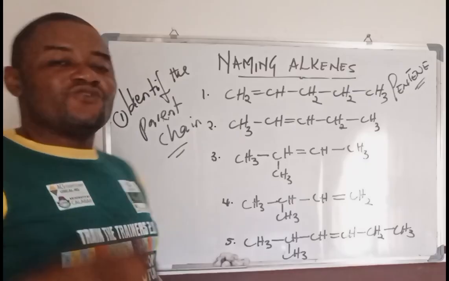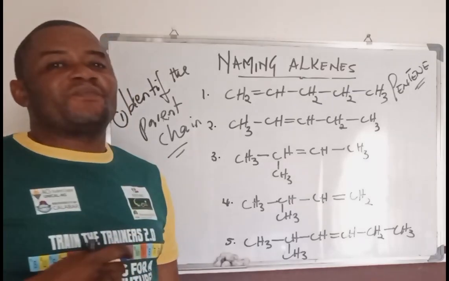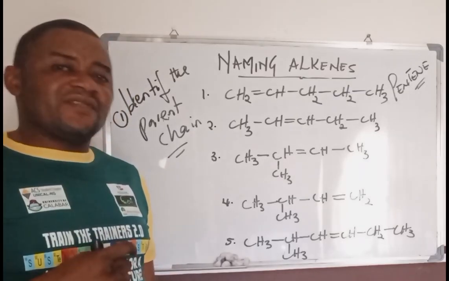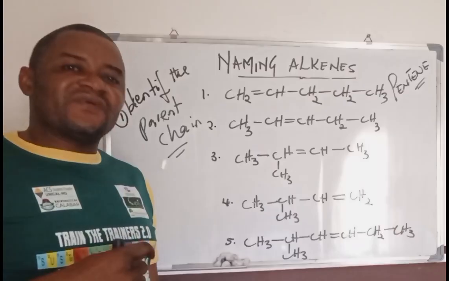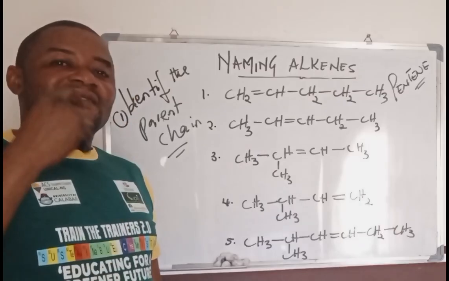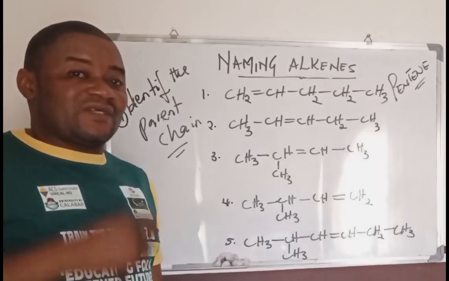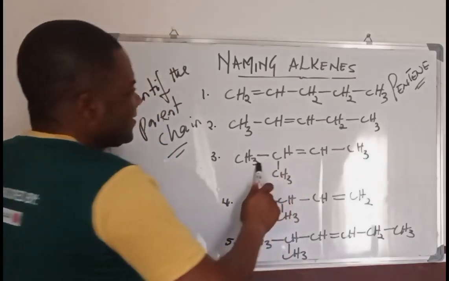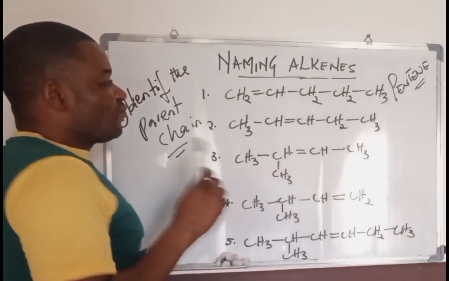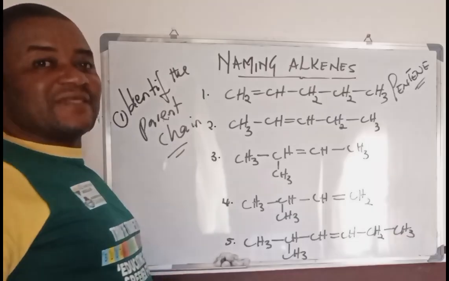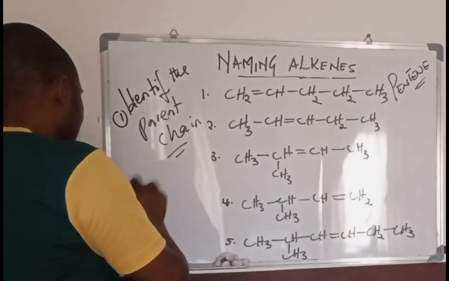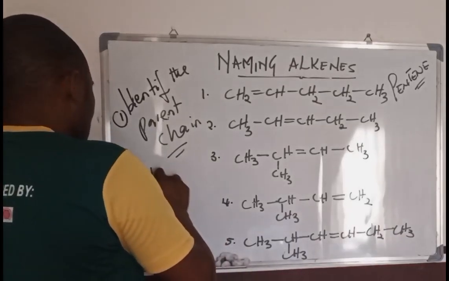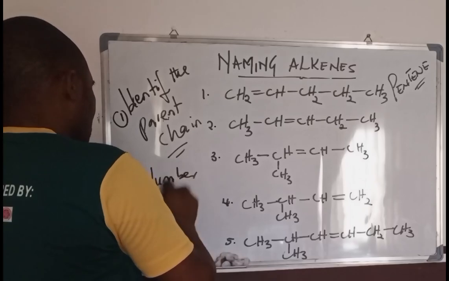So you may have to start numbering that chain from where you have the carbon with a methyl group or any other group attached. So in this kind of situation, if we want to name the chain, which is the second convention, you should number the chain.